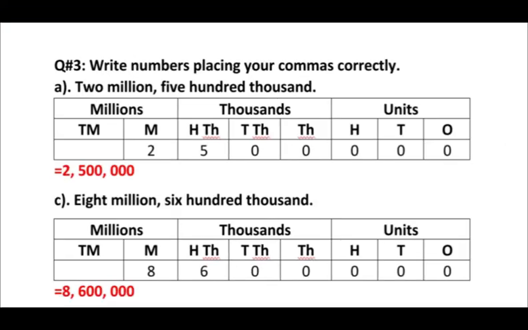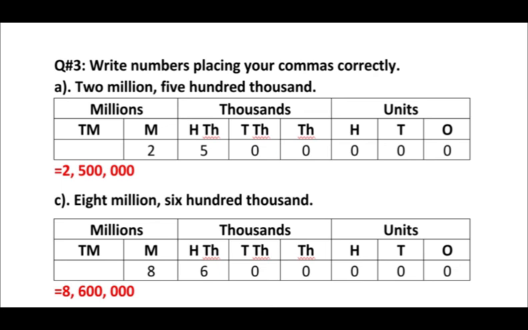Question number 3 is write numbers placing your commas correctly. Like they have given us the number name, and we have to find out the number first, and after that we will write the number. We will put the commas. Is it clear? The first one is 2,500,000. Just simply mention the place values, put the numbers there, and you will get the number.